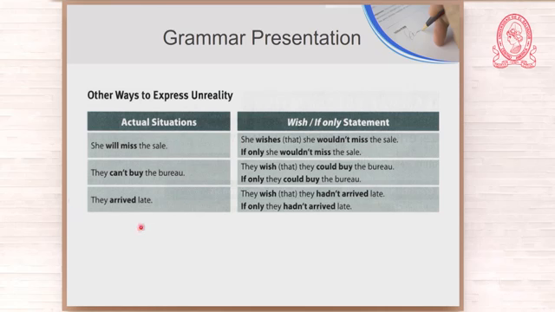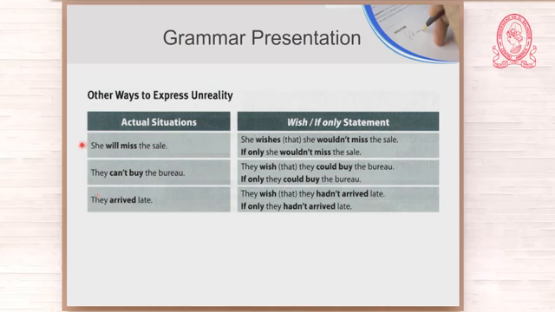So they regret. And they say, they wish they hadn't arrived late. If only they hadn't arrived late. Okay? When you have this, you have past perfect. Okay? In this case, you have past perfect because we have here something about the past.